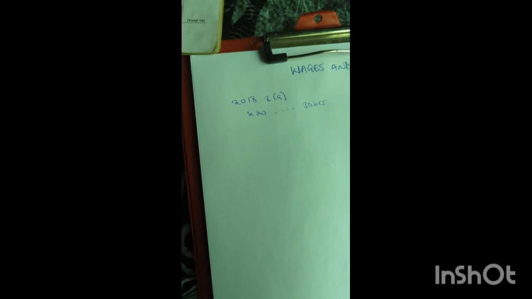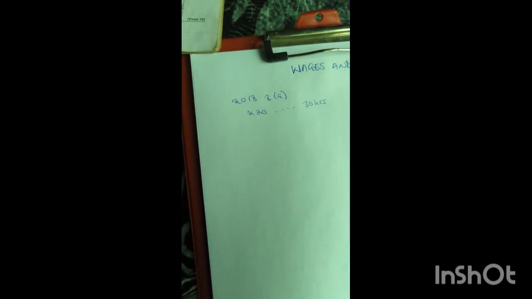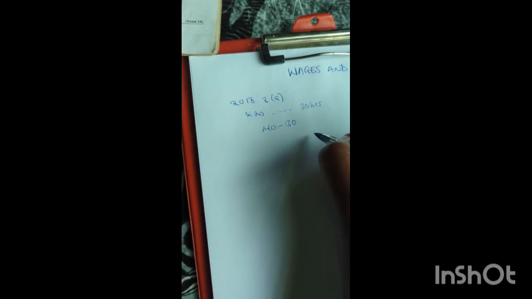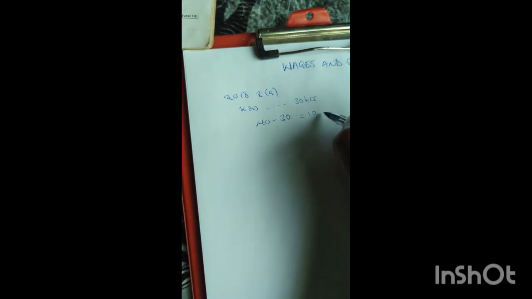And the normal hours are supposed to be 30 hours per week. But in this given week, this person worked for 40 hours. So to know the extra hours they worked, we subtract 40 hours minus the normal hours, which is 30. So they worked for 10 hours extra, or overtime in this case.